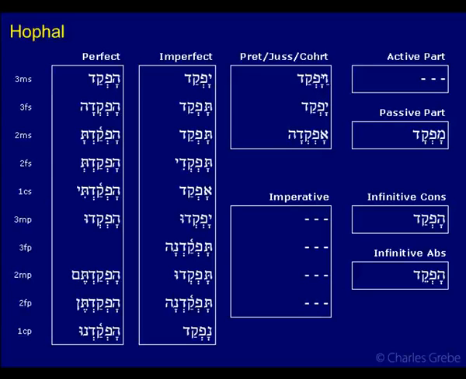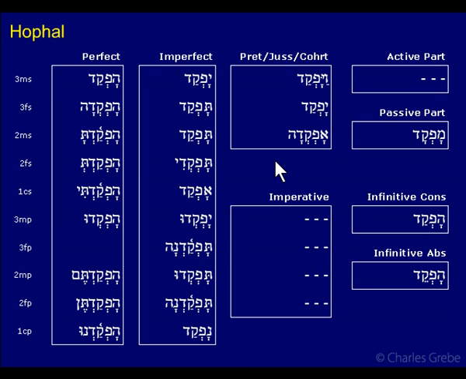Hophal. Let us look at the Hophal paradigm, binyan. Okay, here we are. Now, the Hophal, as you know, is the passive of the Hiphil, just like the Pual is the passive of the Piel. And so if you know the Hiphil, the Hophal is quite easy. Just like if you know the Piel, the Pual is quite easy.